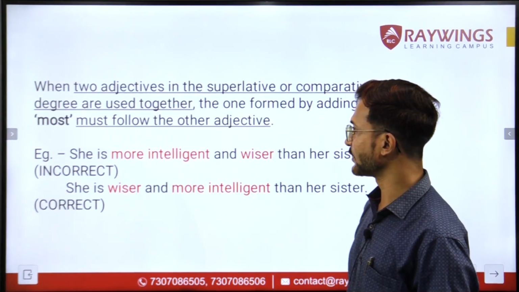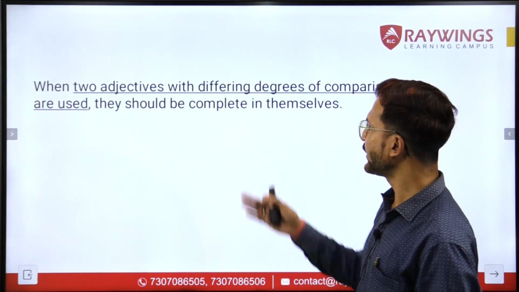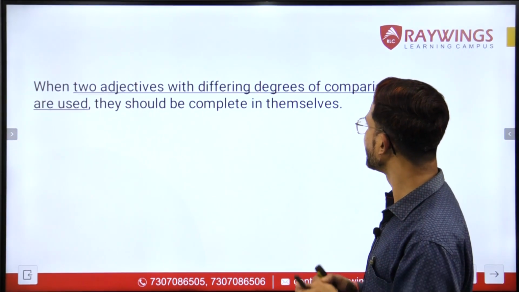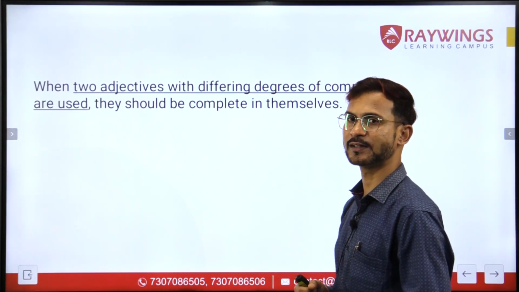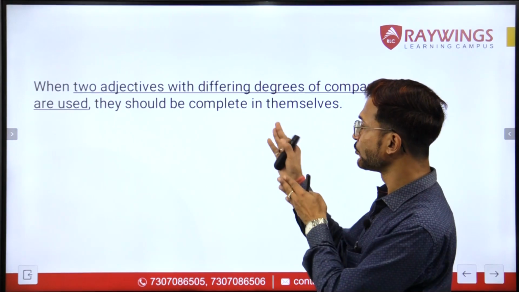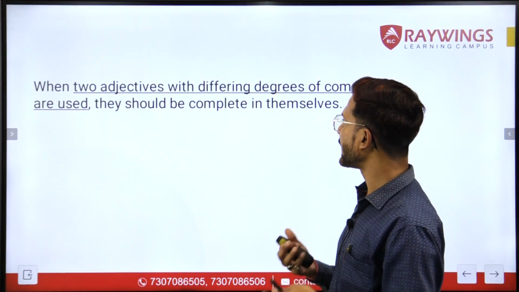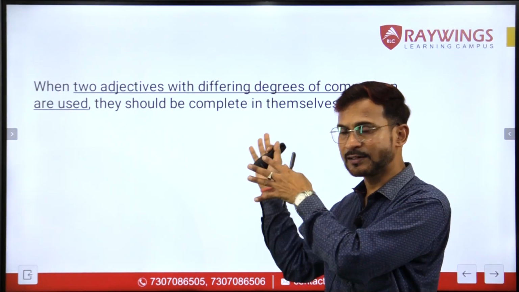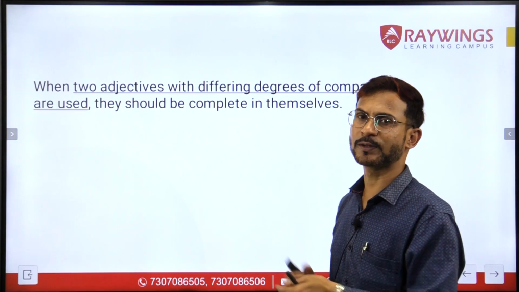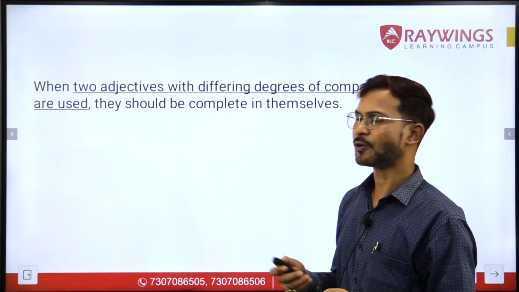Going to the next concept. The next concept says when two adjectives with differing degrees of comparison are used, they should be complete in themselves. Whenever you are using two adjectives with differing degrees of comparison, they should be complete in themselves. Now you may not be understanding this concept from this statement, so let me give you an example to make it more clear.